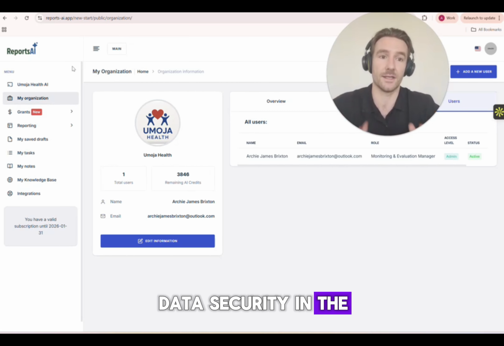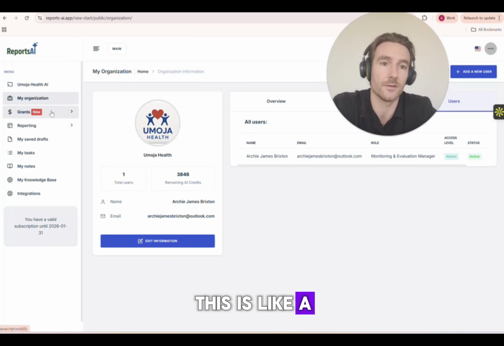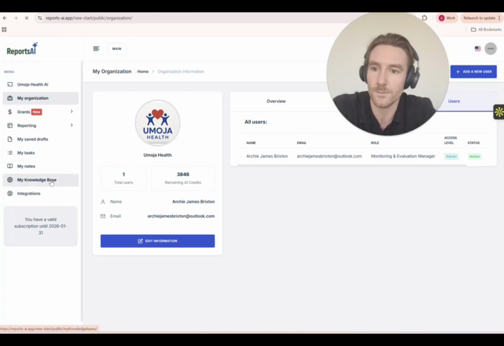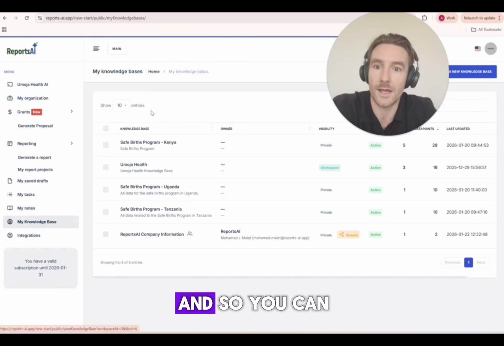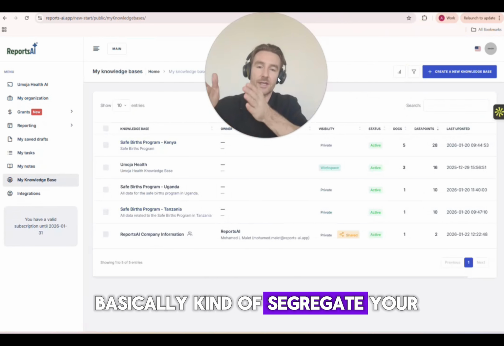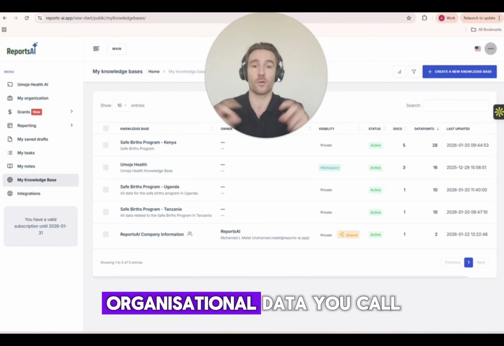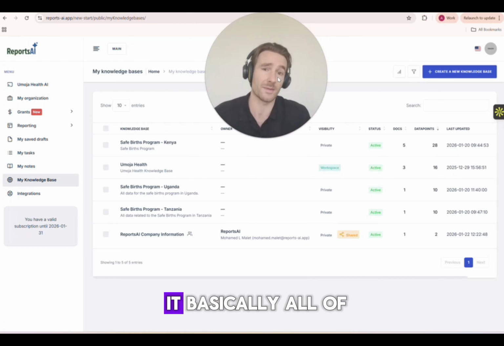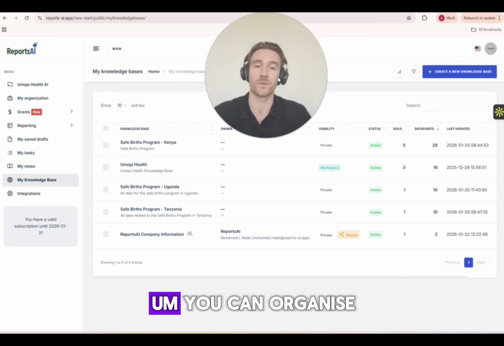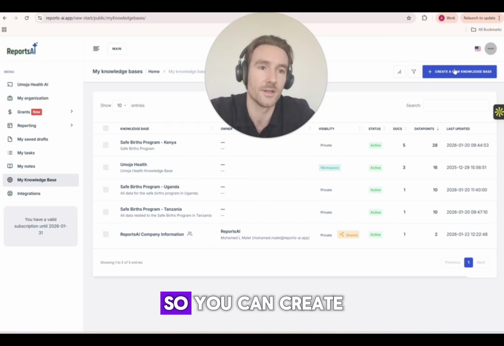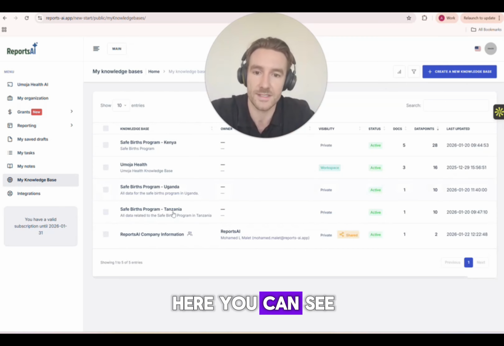So in terms of uploading your documents and using this as an institutional knowledge base, we would call it, you just come to knowledge base down here. And so you can see I've got a bunch of different ones, because you're able to basically segregate your organizational data. You call it your institutional memory, institutional knowledge, whatever you want to call it, basically all of your documents. You can organize them into essentially what are folders, but we call them different knowledge bases. So you can create a new knowledge base here. You can see I've created a bunch.